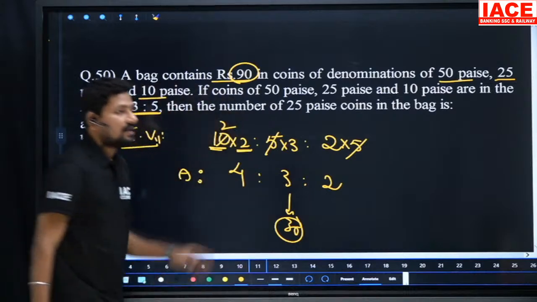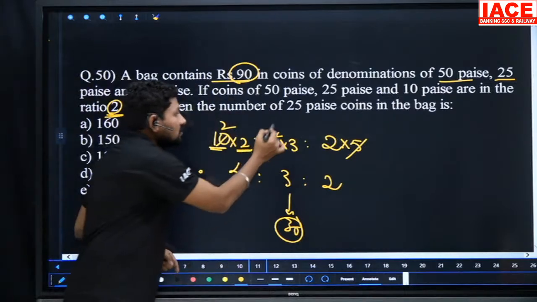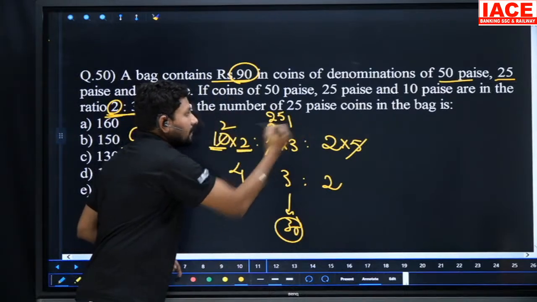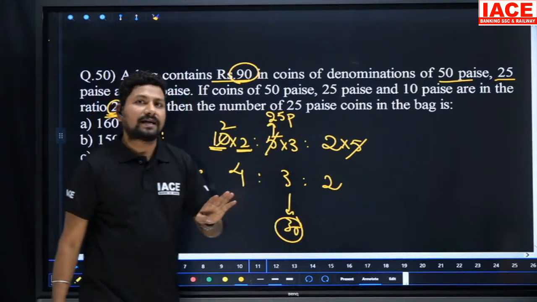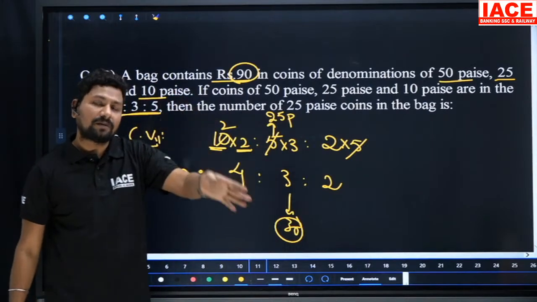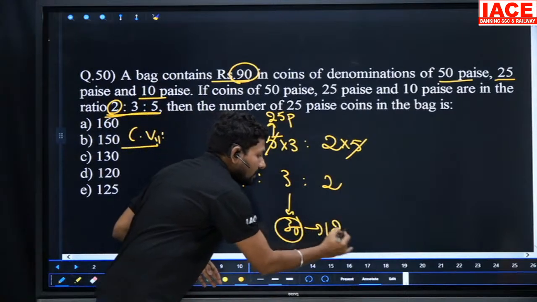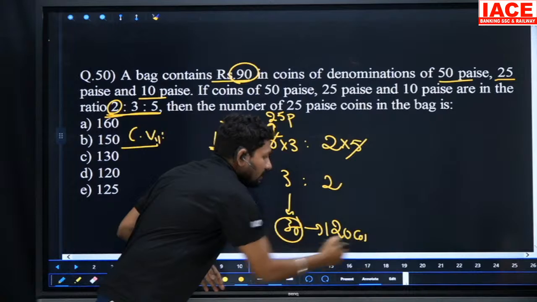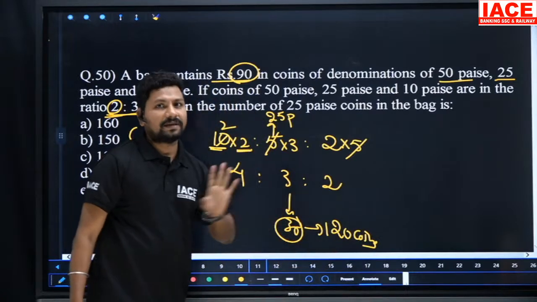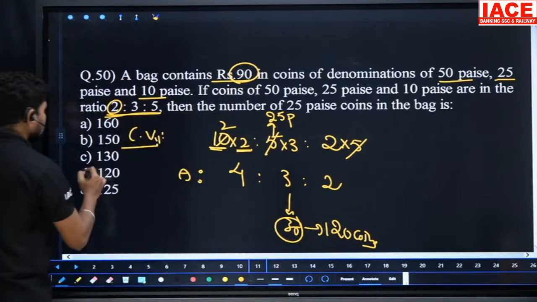Okay, so 25 paise. How many 25 paise coins are there in 1 rupee? 4. So if there are 4 coins of 25 paise in 1 rupee, how many should there be in 30 rupees? 120. How many? 120 coins are required to make 30 rupees of 25 paise. Okay, so 120 coins, option D is the answer.